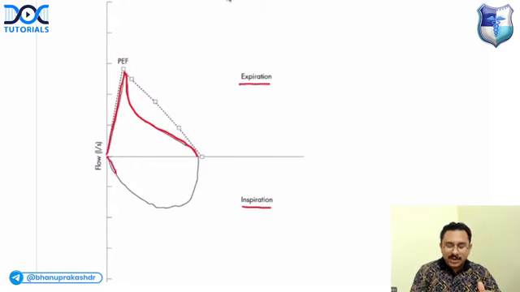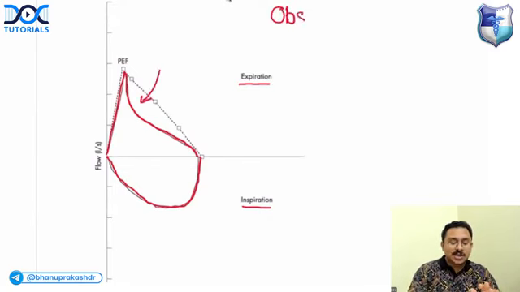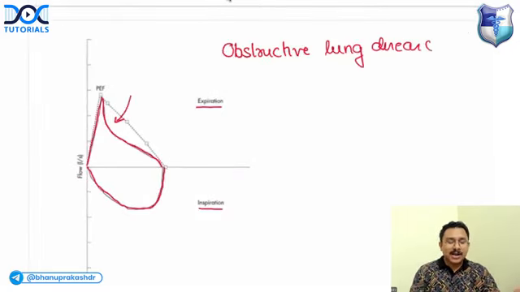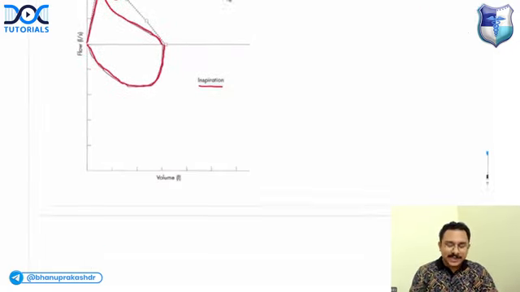So if there is a concavity involving the descending limb of the expiratory part of the flow volume loop, what does that mean? Somebody is answering COPD. Well, this concavity means it is an obstructive lung disease. This can be either COPD or asthma. How to differentiate? We'll see that very soon.